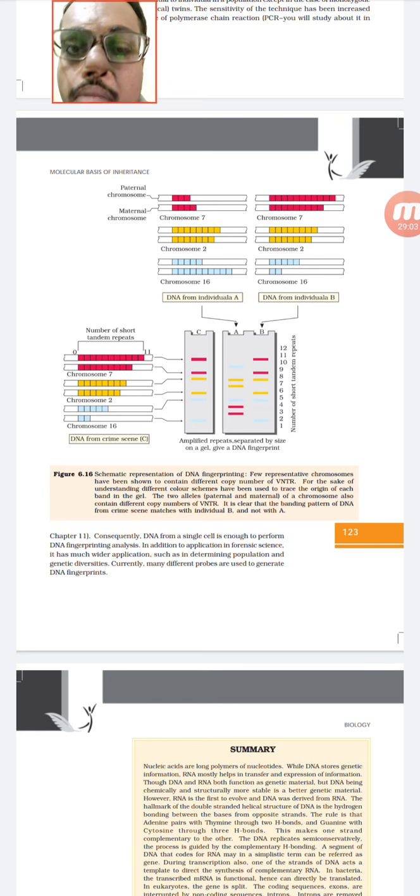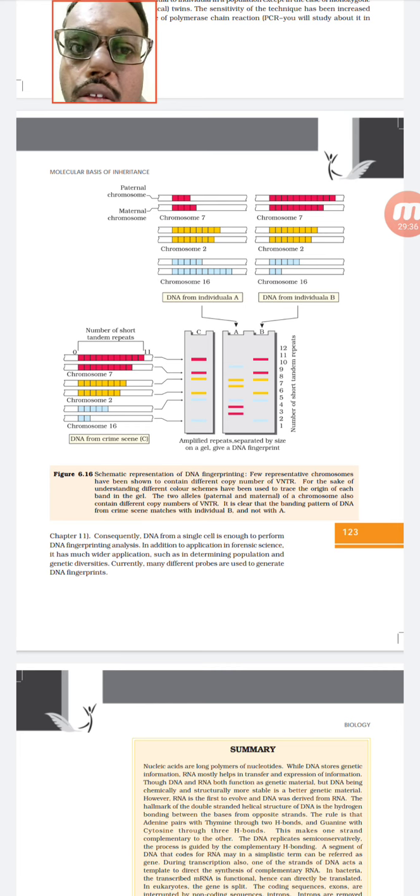They collect samples from both parents and from the child and look for these tandem repeats. If the same tandem repeats of either parent are present on the child's chromosome, they are the biological parents of that child.